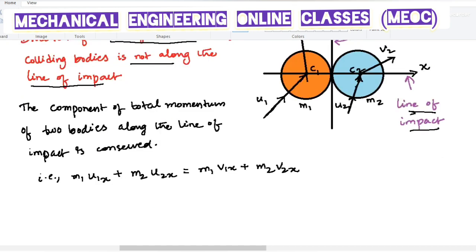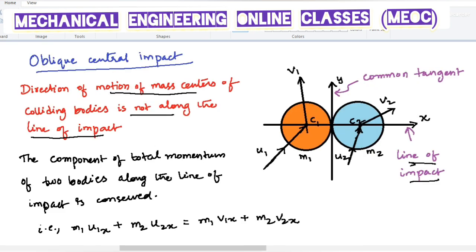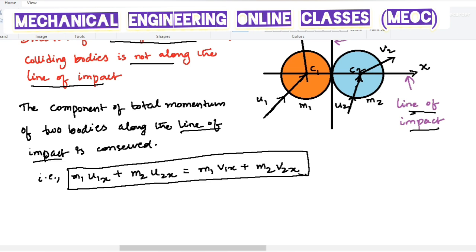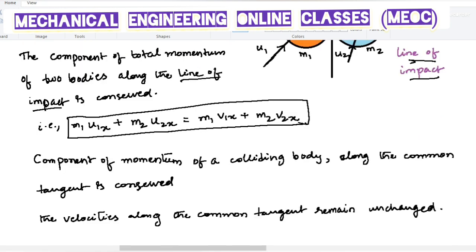In the oblique central impact, the component of total momentum of two bodies along the line of impact is conserved. It means that you have to consider the velocity components along the line of impact, that is the x direction. Therefore m1 into u1x plus m2 into u2x should be equal to m1 into v1x plus m2 into v2x. Apart from that, the component of momentum of a colliding body along the common tangent is also conserved.